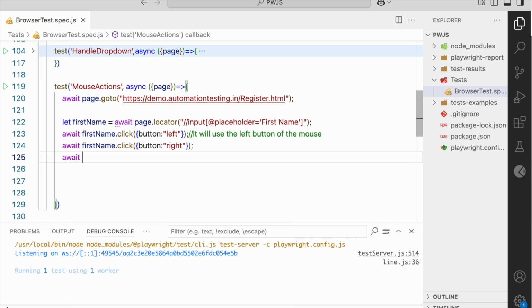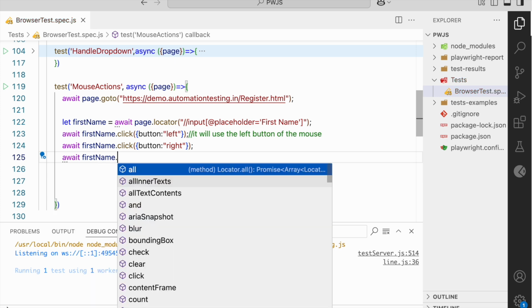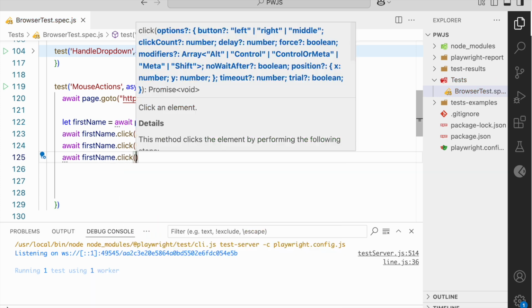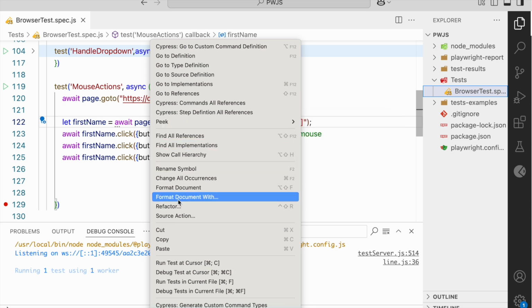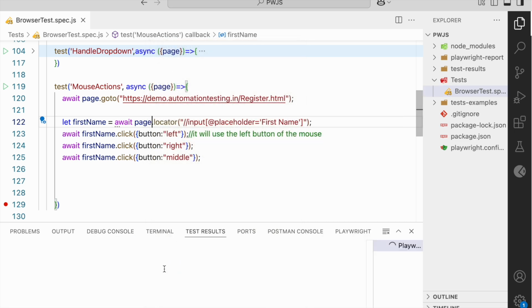And if I want to use the middle button of the mouse, I can do the same thing. Button, I'll pass it as middle. Let us see. I will put a debug point here and let me run it.